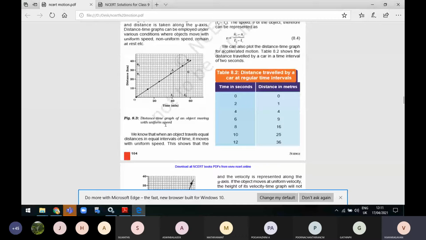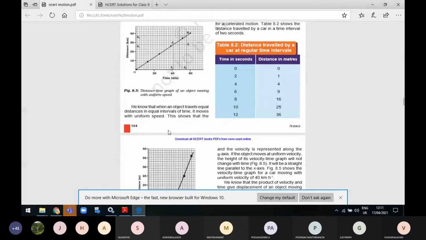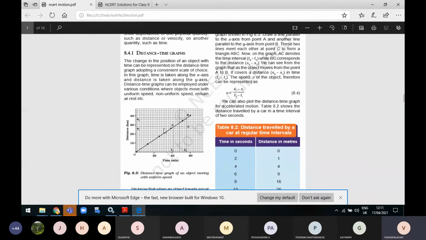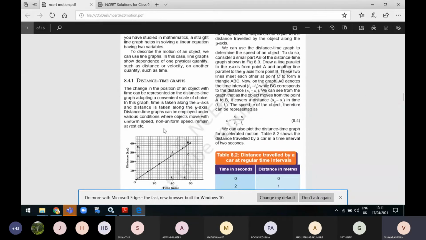Now we know that an object travels distance in equal intervals of time. So here is a graph. We know that when an object travels equal distances in equal intervals of time, it moves with uniform speed. So this is uniform motion, and we can call it uniform velocity also. This shows that the distance traveled by the object is directly proportional to the time taken.